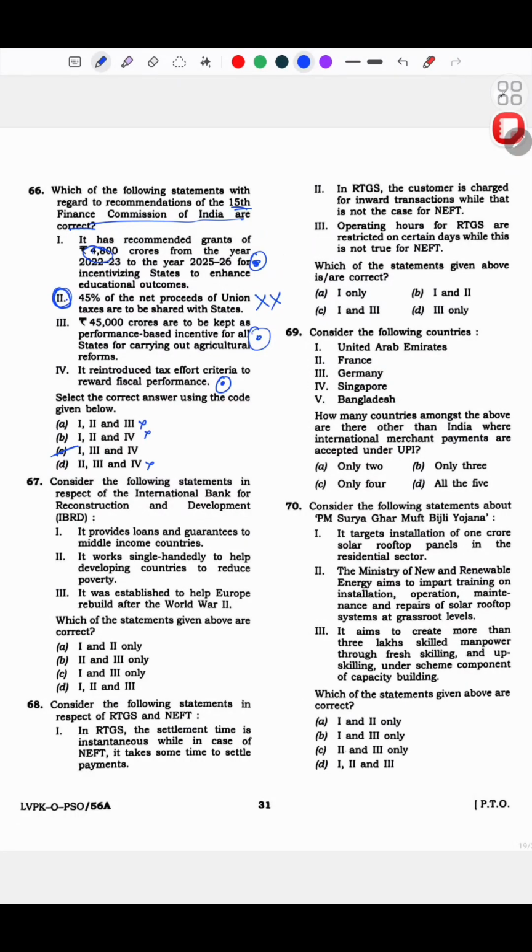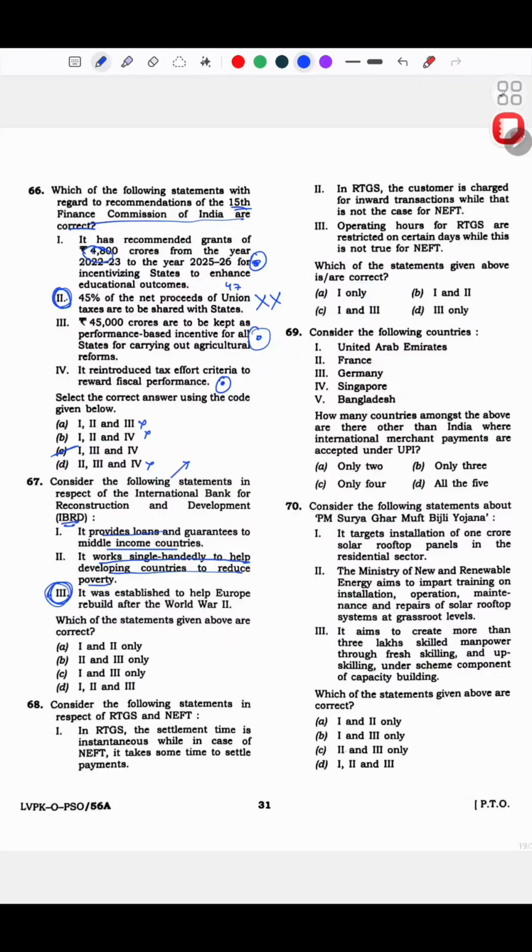And then okay, this is I think 47. Now IBRD again here. The moment I read this statement, okay, third one, I'll get to it. Okay, it provides loans and guarantees to middle income countries. Okay, it works single-handedly to help developing countries reduce poverty.